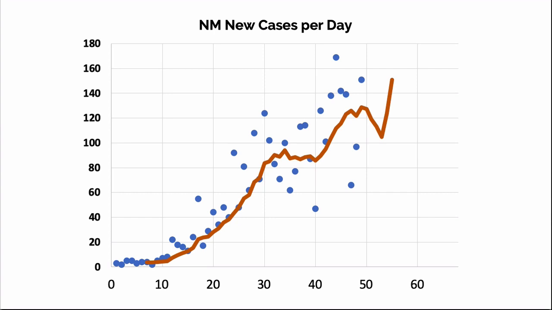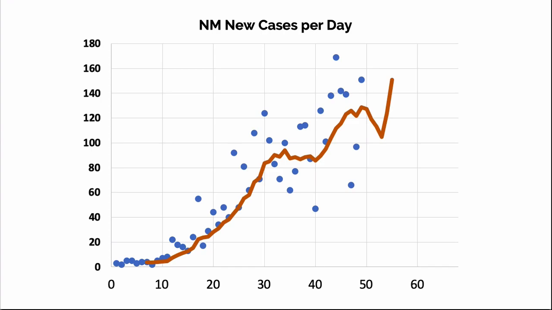The orange line is the 7-day moving average. In other words, it takes the average of the previous 7 days. While there was a period in which it stalled, it appears now to continue on its rise. In other words, we are still getting more cases per day now than we did in the past.